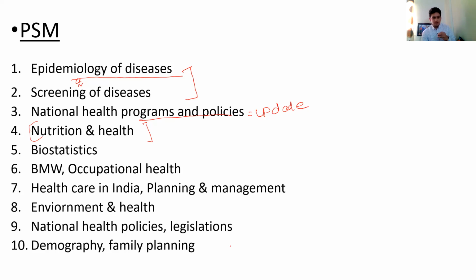Whenever we read, there are a lot of formulas, like in epidemiology and screening, where we have to calculate specificity, prevalence of the disease, and incidence of the disease. You should know all of these, and there will always be questions on them when you study health-related indices. You can make a chart or small notes of only these indices and formulas. If you see them every day, you can remember them better. Then biostatistics.